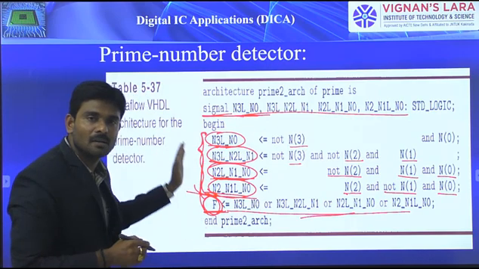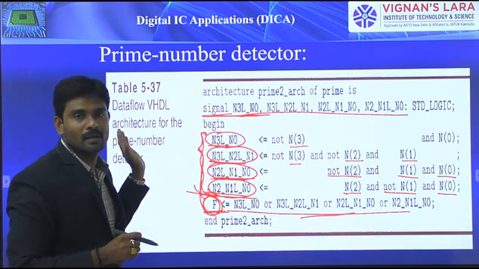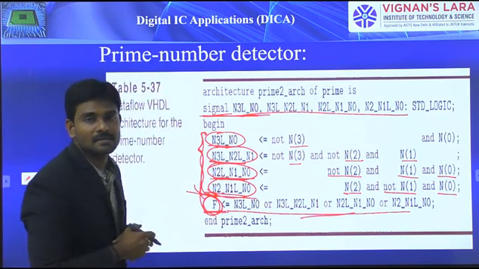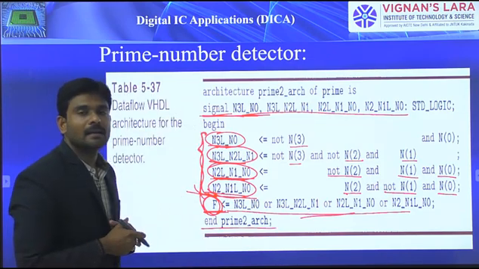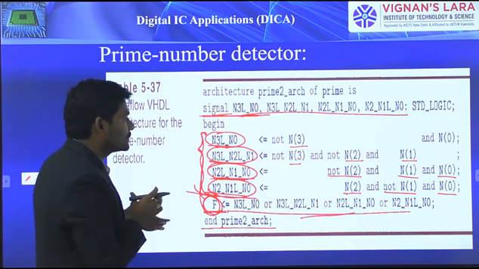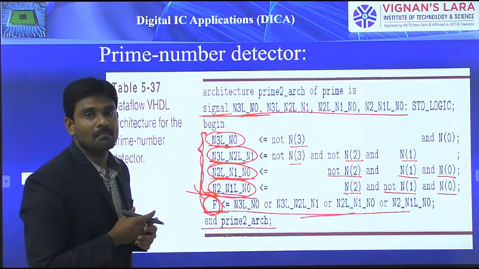So if you look at this architecture body, each and every signal we described either in the entity declaration part or in the signal declaration part. And finally, we are supposed to end with end architecture name, prime2_org. Okay. So this is how the data flow description style looks for the given prime number detector.